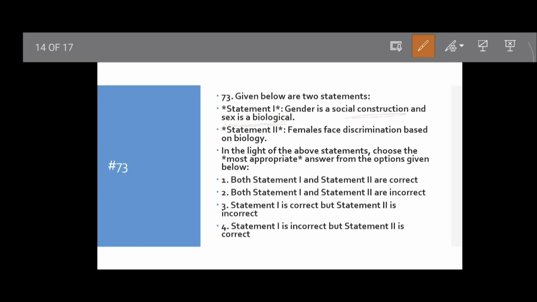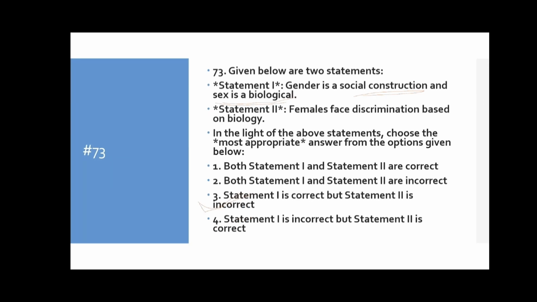Statement 2 says females face discrimination based on biology. Discrimination is based on social norms, not biology. So statement 2 is incorrect, obviously. So option 3 will be the correct answer: statement 1 is correct and 2 is incorrect. Move to the next question.